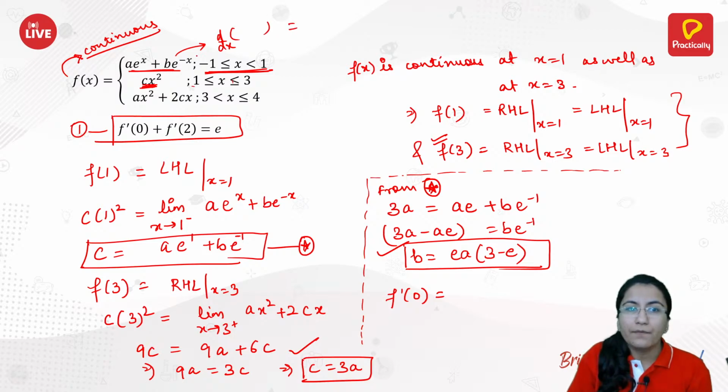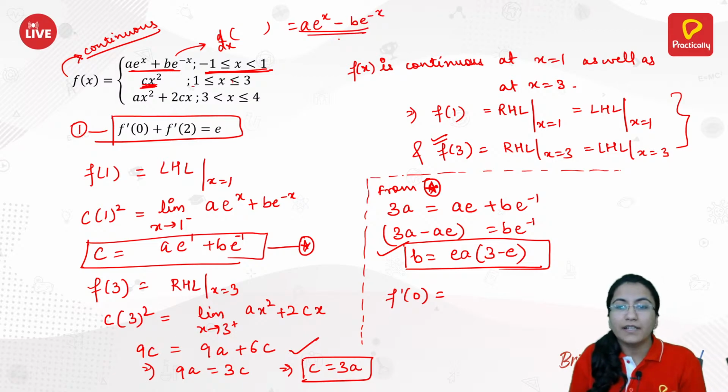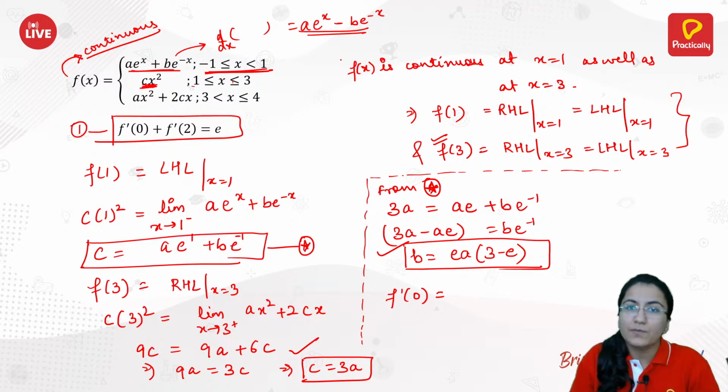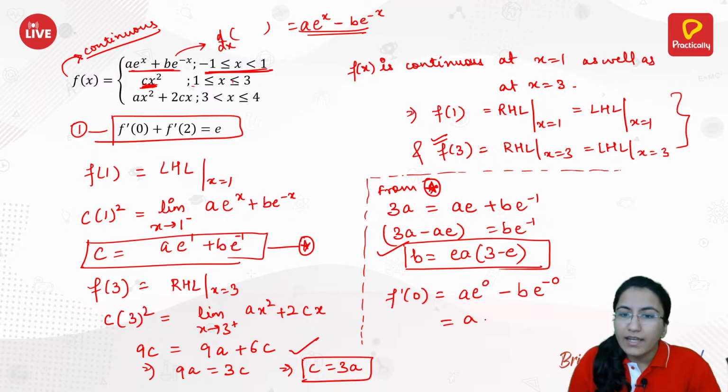So you will have a into e raised to power x minus b into e raised to power minus x. Just put x is equal to 0 here. So you have a e raised to power 0 minus b into e raised to power minus 0, that is the same as a minus b.